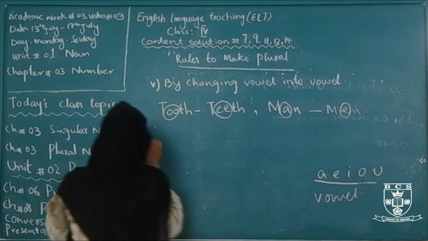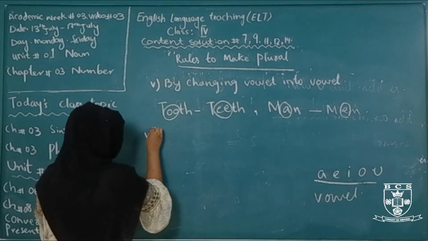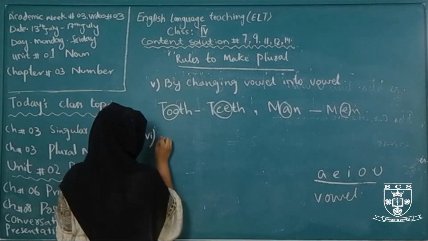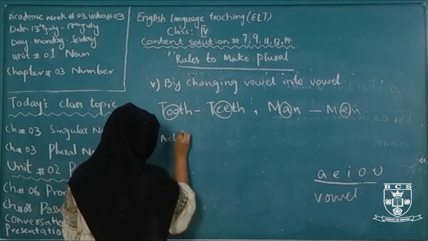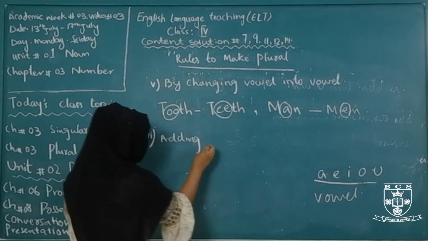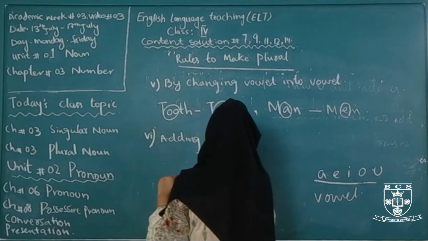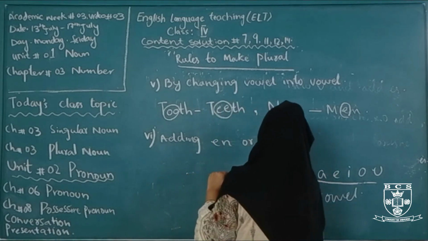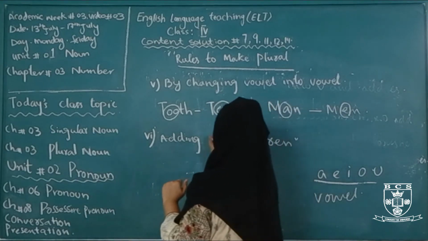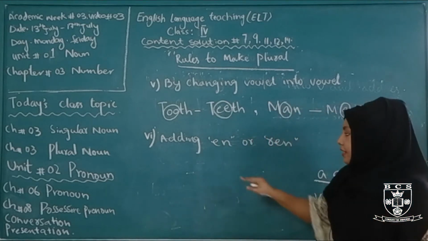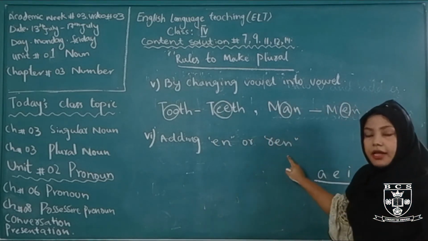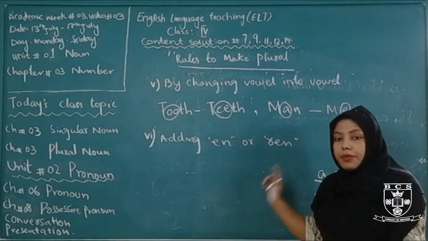Rule number 6 is by adding en or ren at the end of the word to make it plural.